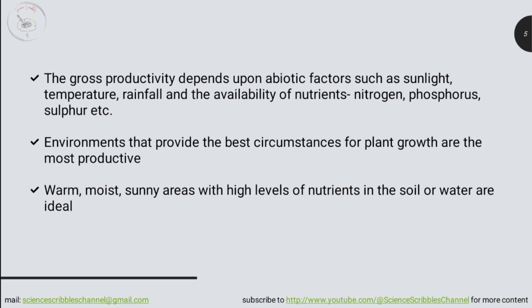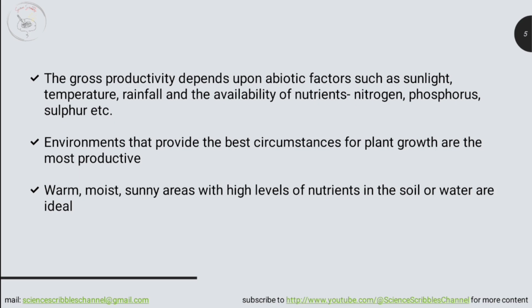The productivity or the production efficiency of ecosystems varies according to several environmental factors such as availability of sunlight, temperature, rainfall and availability of water, and availability of inorganic nutrients such as nitrogen, phosphorus, sulfur, etc. Environments that provide the best circumstances for plant growth are more productive.